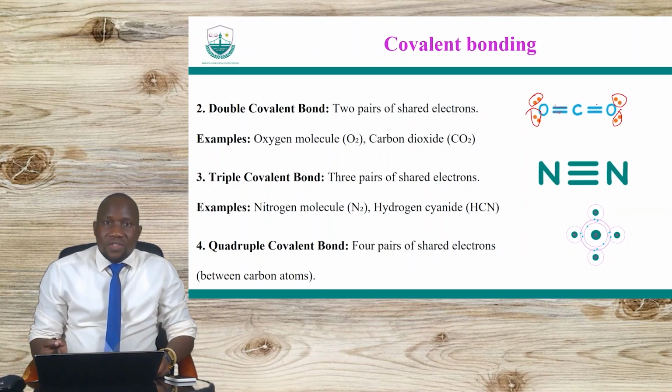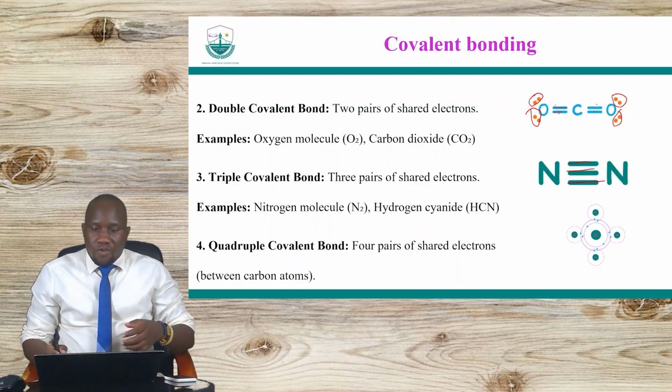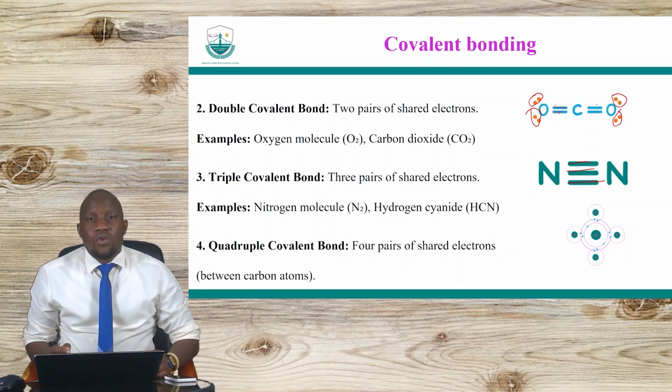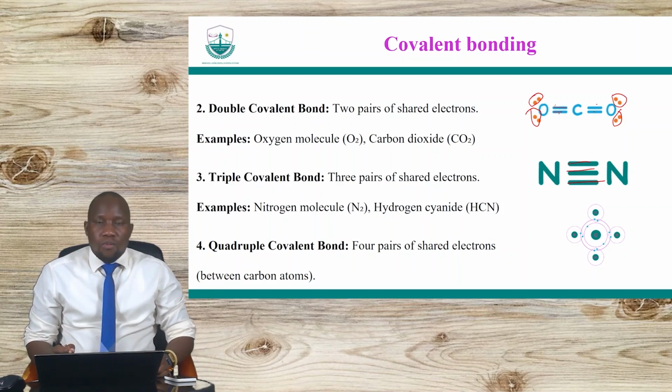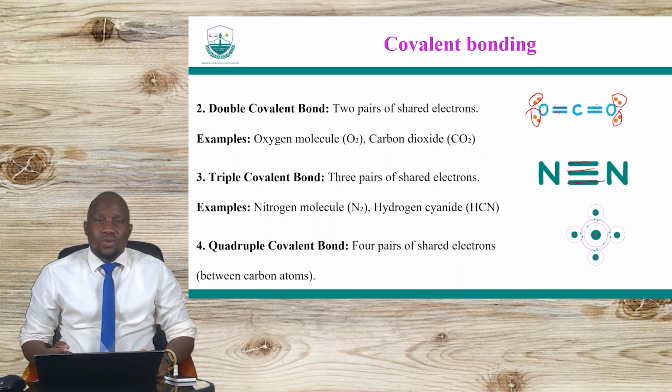Okay, triple bond, so nitrogen has 3 bonds between the nitrogen atoms, and then the quadruple covalent bond also means that you have 4 bonds where each is contributed by the other. Okay, so for all these types, whether double, triple, or quadruple, these all involve sharing. You contribute 2, I contribute 2. You contribute 1, I contribute 1. Okay, that's what happens with covalent bonds.